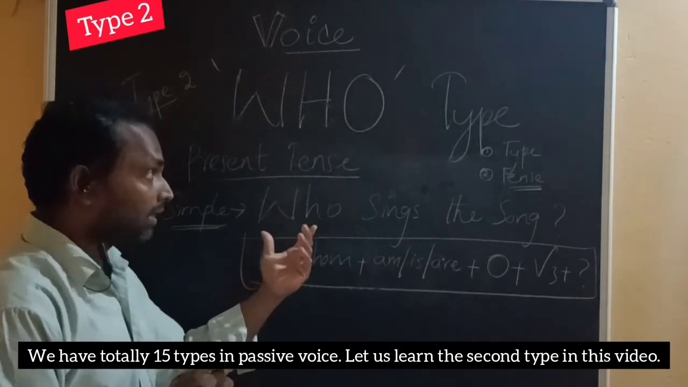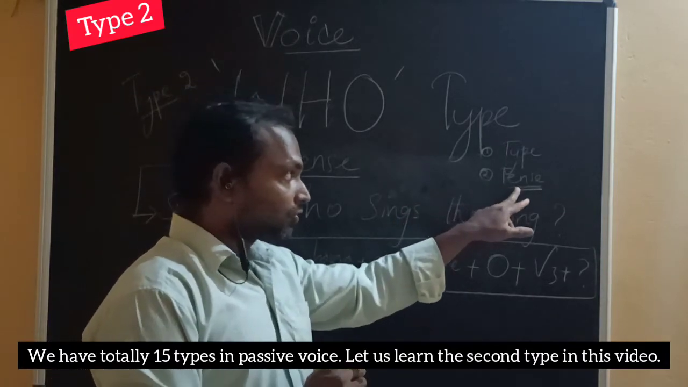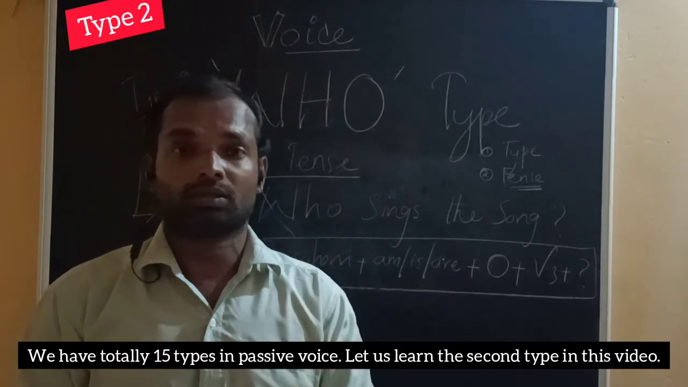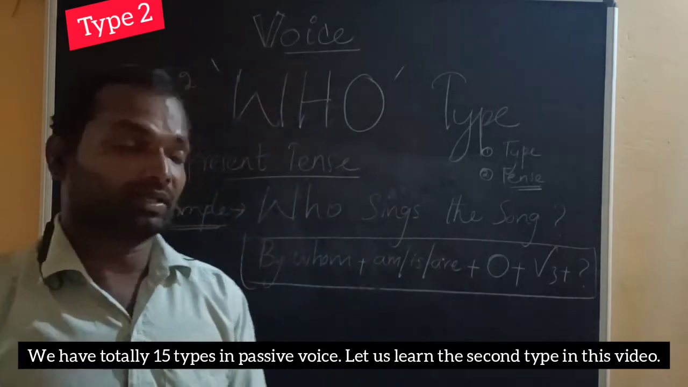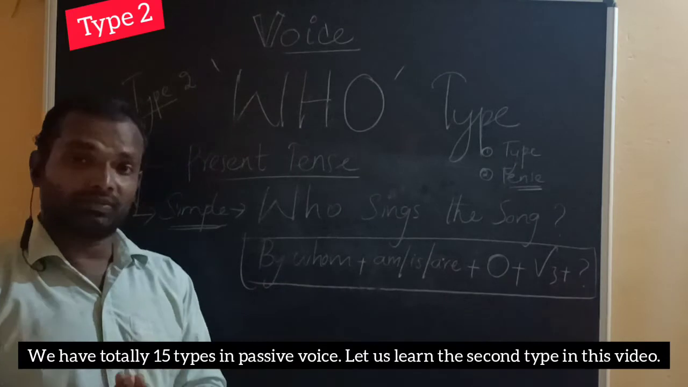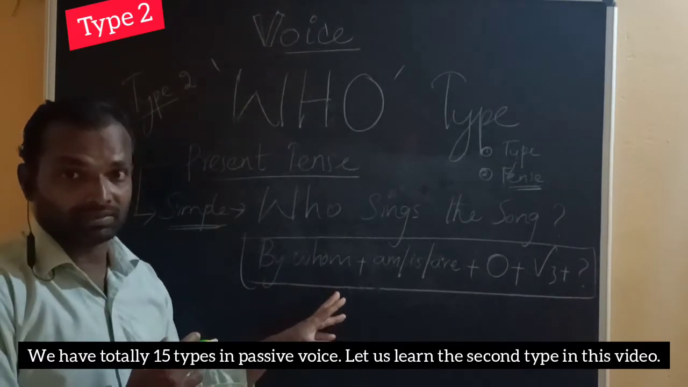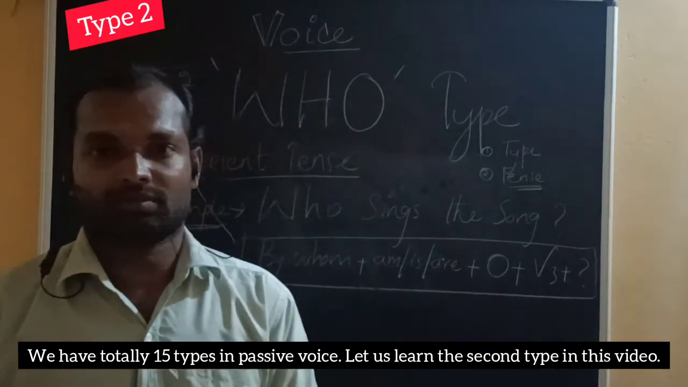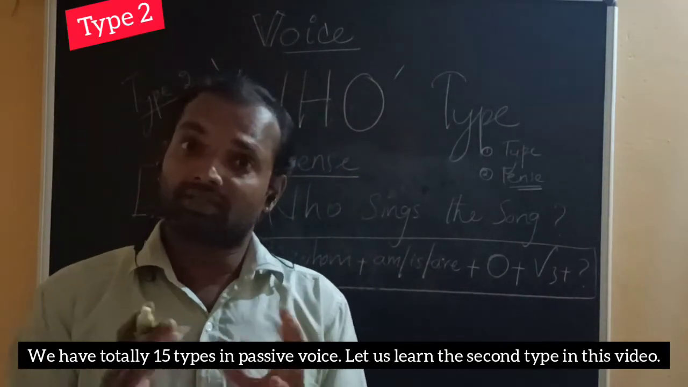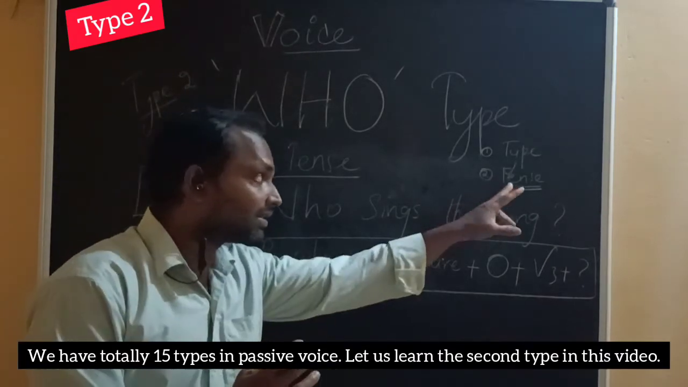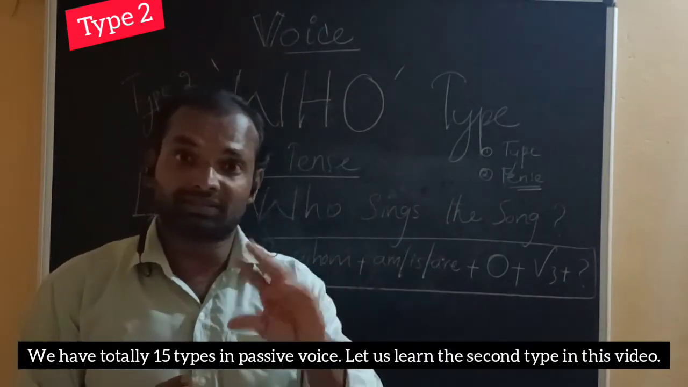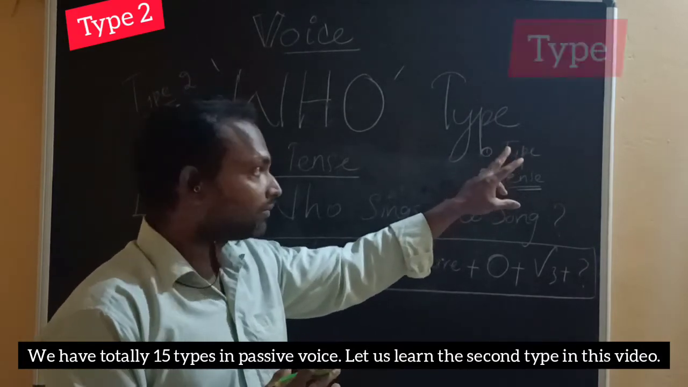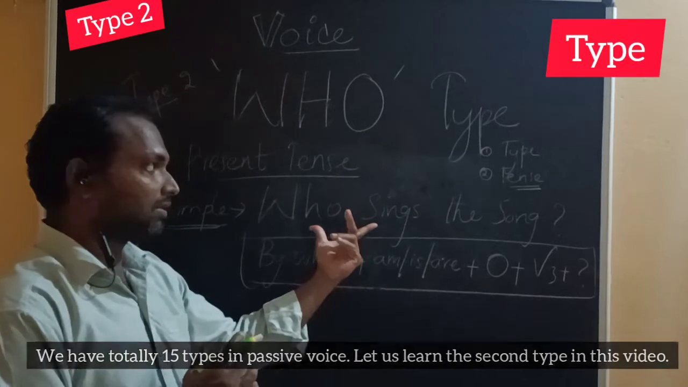Second, we should know the tense of the sentence. If you do not identify the tense, it will be difficult for us to write the answer, because for every tense we have a different answer. That's the reason why identifying the tense is important. First we have to identify the type of the sentence. So this is the who type.